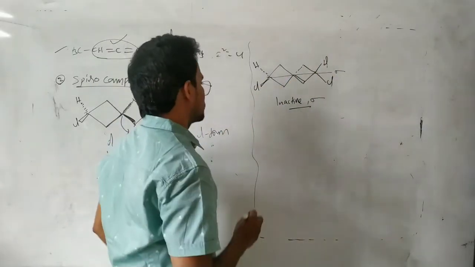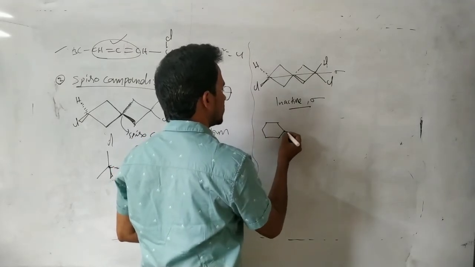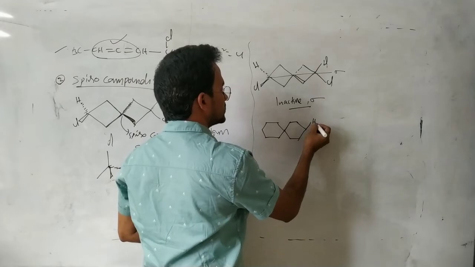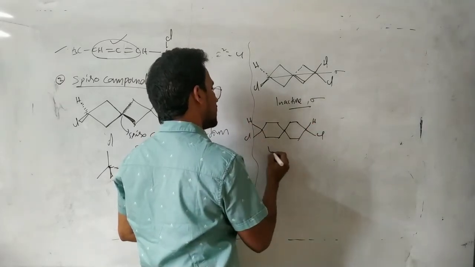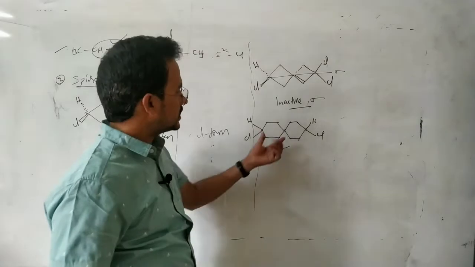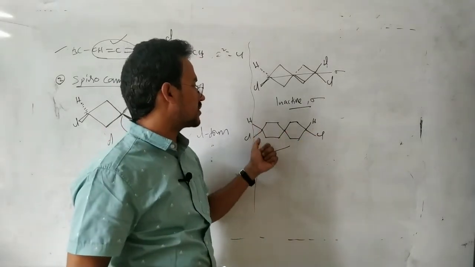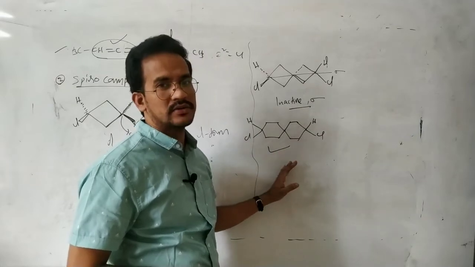So spiro compound. Of course, here also this is a cyclic ring. Here a hydrogen, this is a chlorine. Here a hydrogen, this is a chlorine. This is optically active. Again, these two rings are perpendicular. On this carbon hydrogen, chlorine, on this carbon hydrogen, chlorine, different atoms. Different groups, optically active.